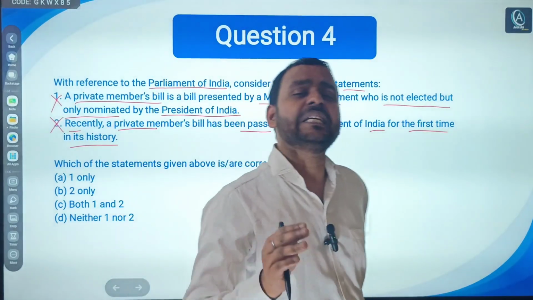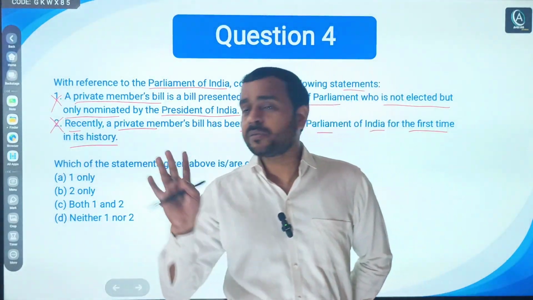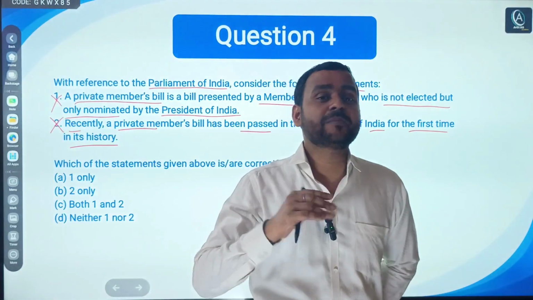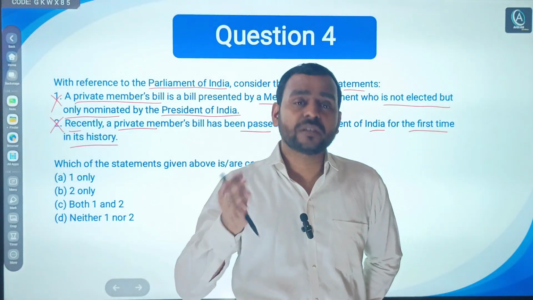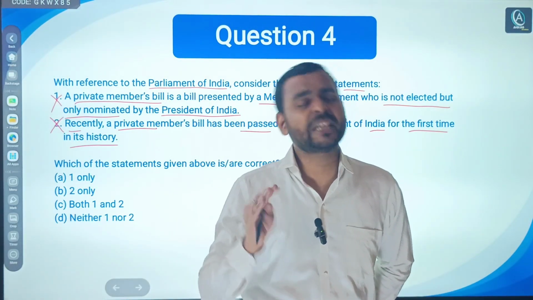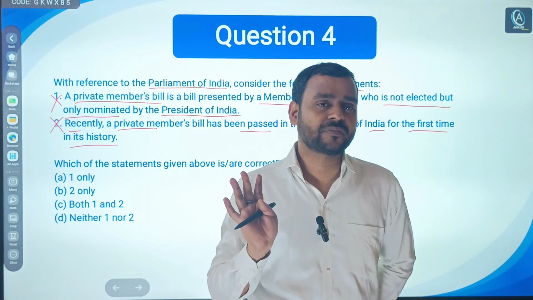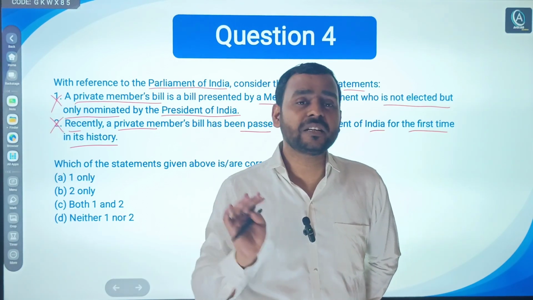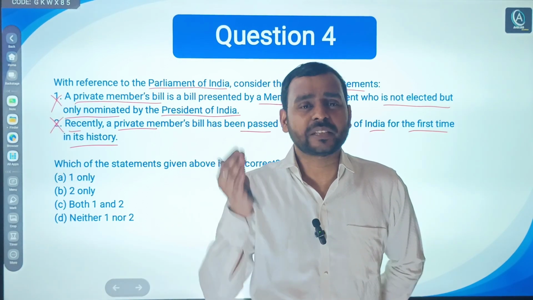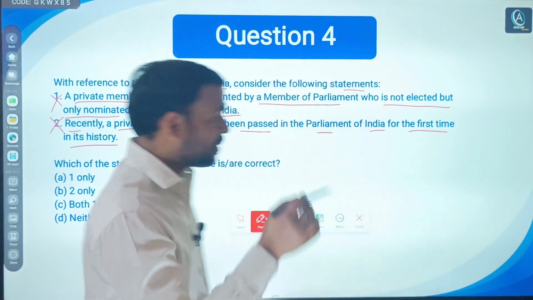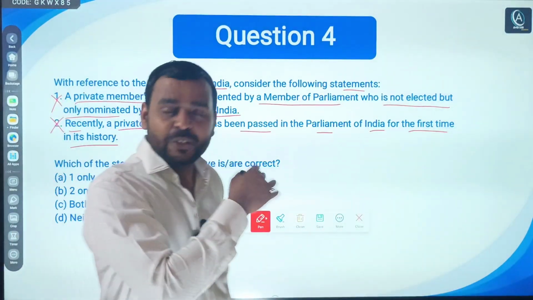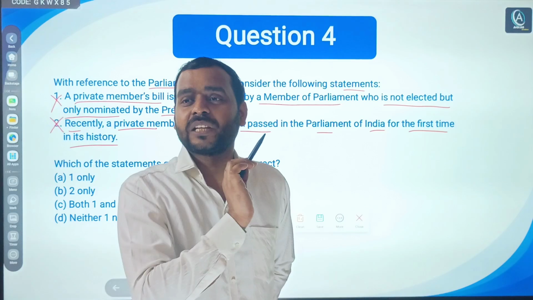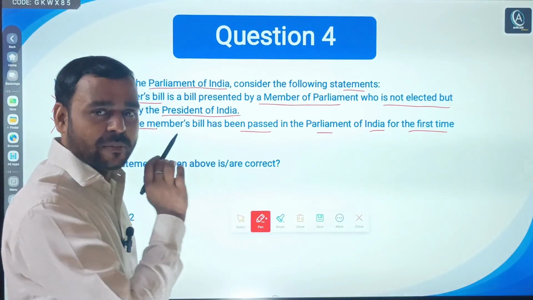Generally there is very little chance of a private member's bill being passed, almost nil, because it is not a government bill and not introduced by a minister. So even by applying your own logic, you can solve this question, since this cannot happen.